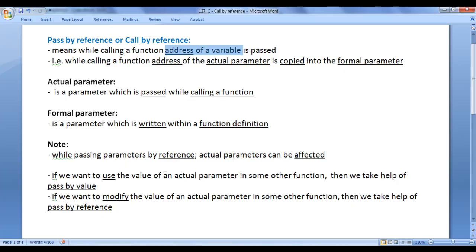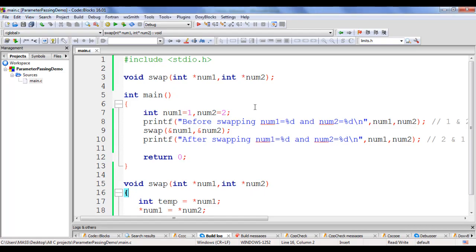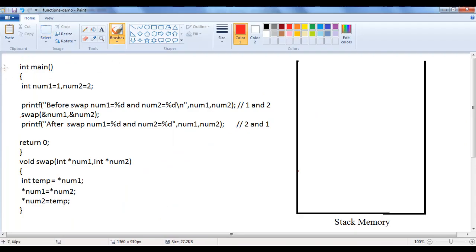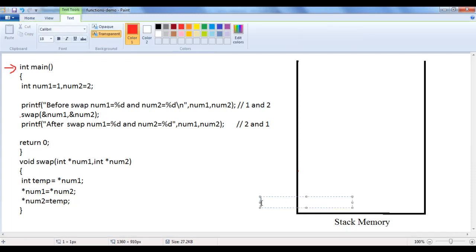I told you that while passing parameters by reference, actual parameters can be affected. If we want to modify the value of the actual parameter in some other function, we take help of pass by reference, guys. Let me explain how this code is executed in MS Paint. Of course, the program execution begins at the main function, and the main function is pushed on top of the stack.